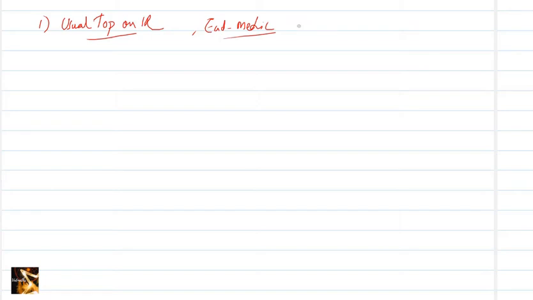With this metric, the open balls are open intervals.